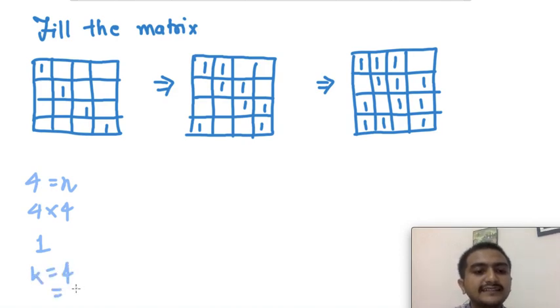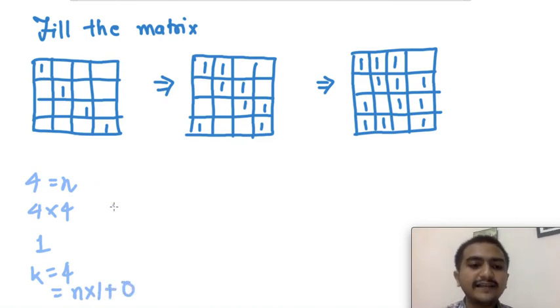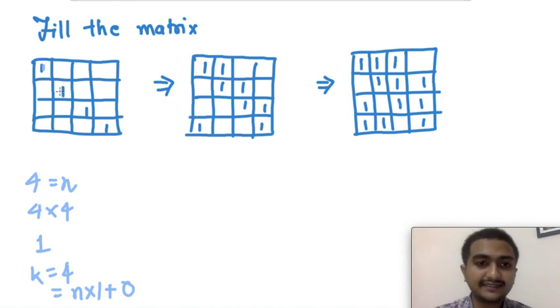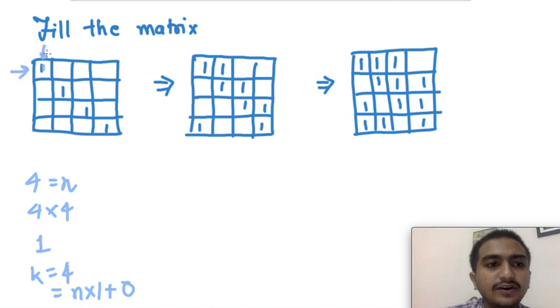Then this is nothing but n into 1 plus 0, right? So it means all the rows will be having only 1. So what I can do is I can try to fill the diagonal elements, right? 1, 1, 1. So in this case, each row and each column has only 1, right?